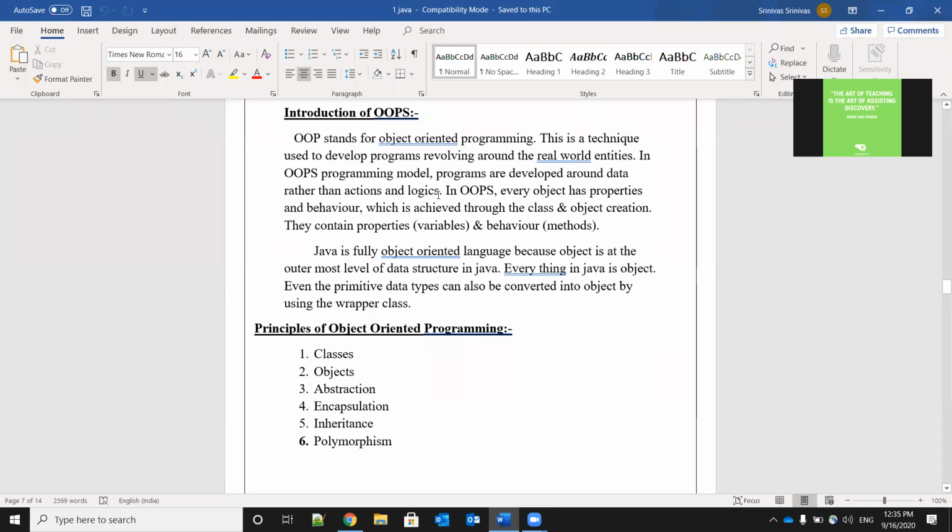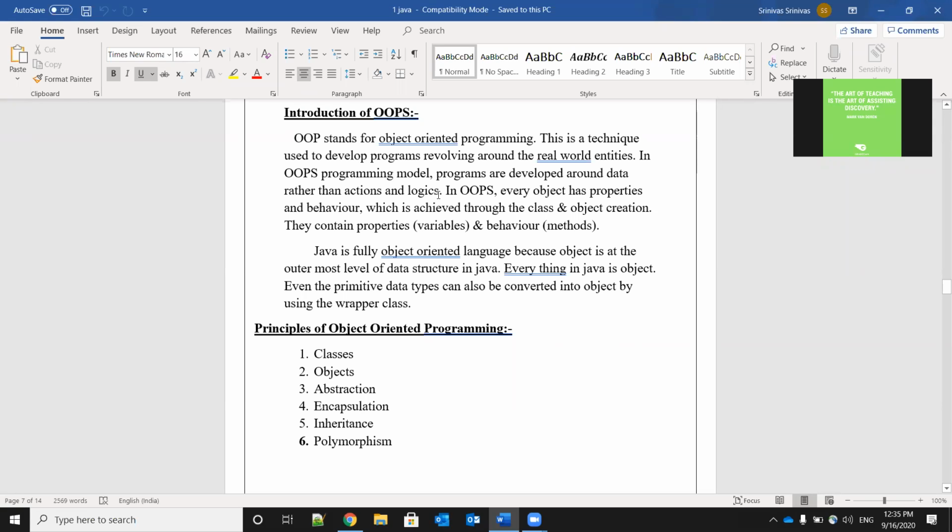What do you mean by entity? Entity means nothing but thing. Real world things. So it will be related to real world things. It is one technique. We are going to implement the programs by using this technique.